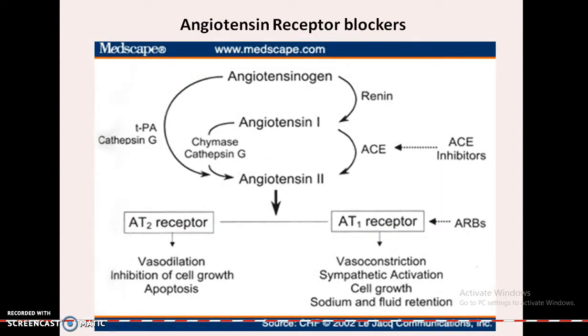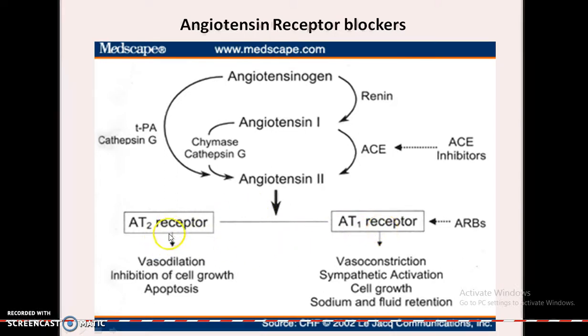The next example is the mechanism of action for angiotensin receptor blockers. Usually renin plays an important role in the conversion of angiotensinogen up to angiotensin 2 with the use of one more enzyme, angiotensin converting enzyme, as we have discussed earlier. But when angiotensin 2 is already being produced or synthesized, it is going to affect either the angiotensin 2 receptors or angiotensin 1 receptors.